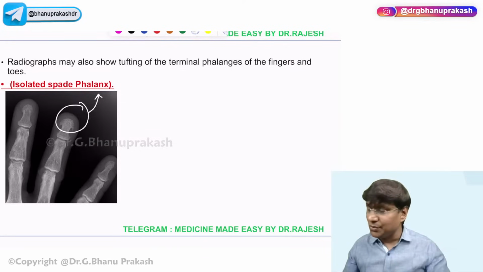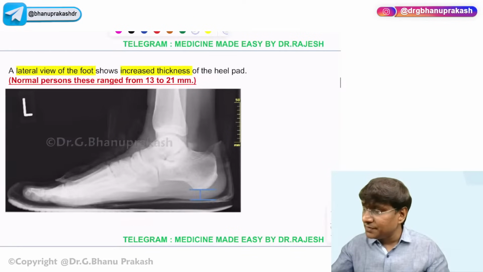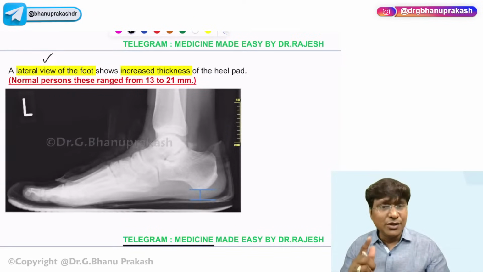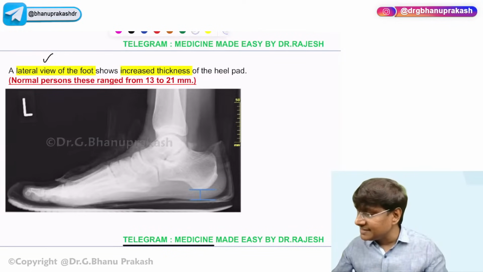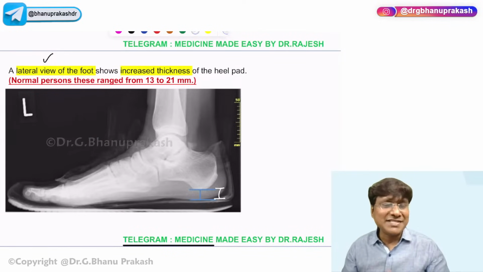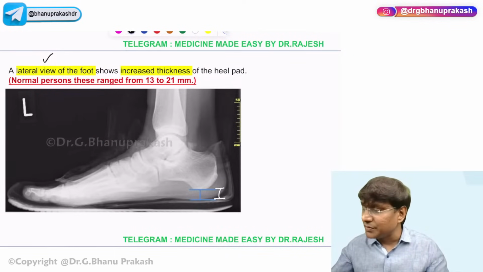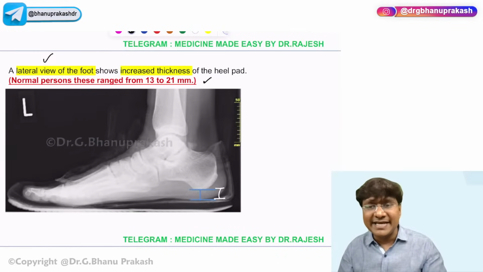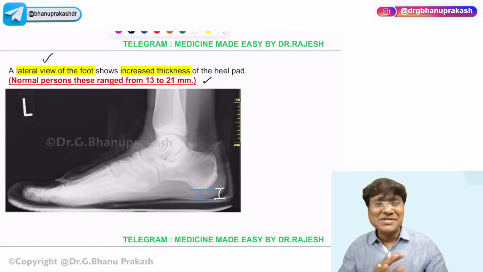And not only that, when you do the X-ray of the foot in the lateral view, you will notice that there is increase in the foot pad thickness. What is the normal foot pad thickness? It is 13 to 21 mm, and here it is increased more than 21 mm, right? So that was about the story related to the